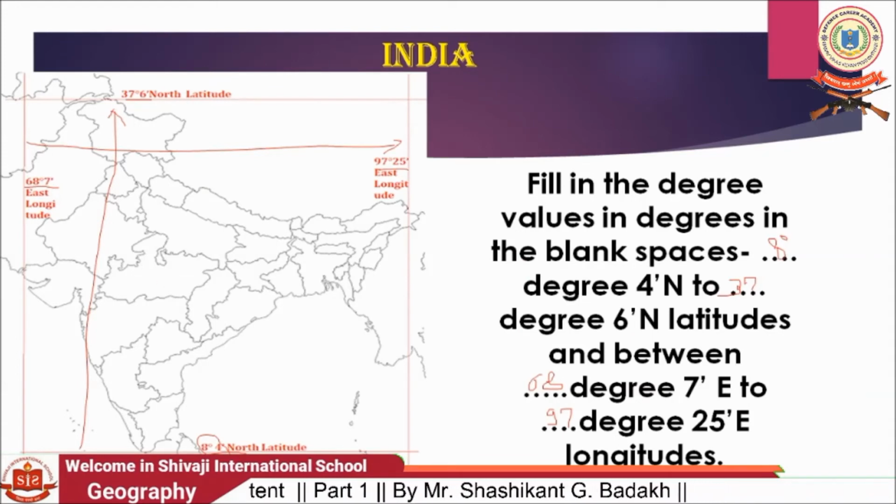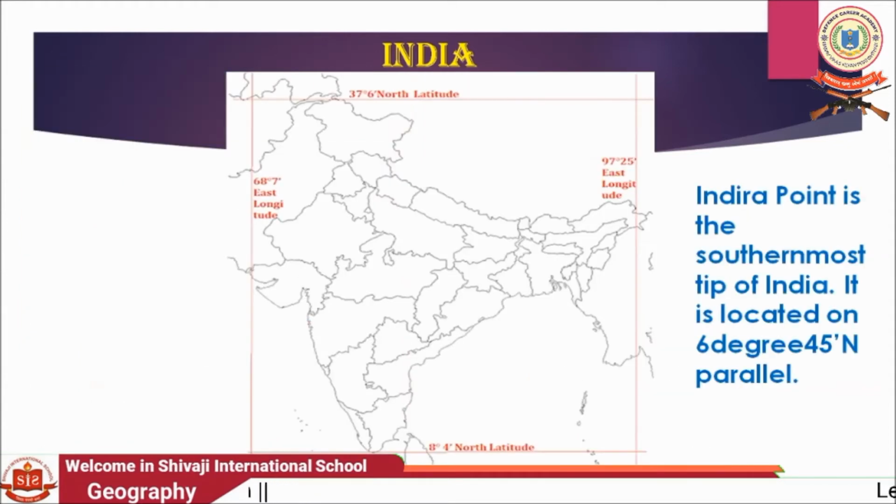Why east to east? Because India lies in the eastern hemisphere. And why north to north? Because India lies in the northern hemisphere too. Okay, let's move to the next point.